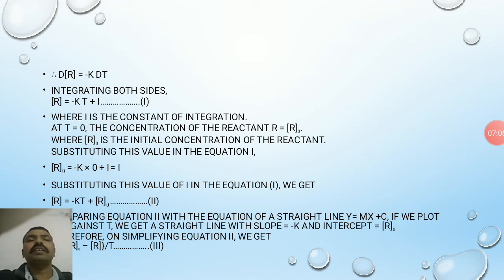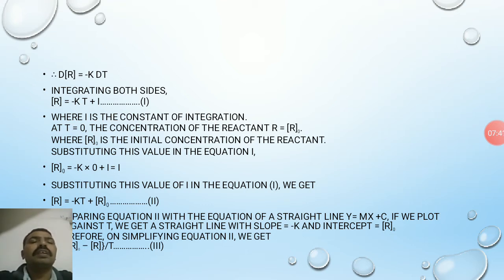Integrating on both sides, R is equal to minus Kt plus I, where I is the constant of integration. At time t is equal to 0, the concentration of the reactant R is equal to R0, and R0 is the initial concentration of the reactant. Substituting the value in the equation, R0 is equal to minus K into 0 plus I, that means I is equal to R0. Substituting the value of the integration constant I in equation 1, R is equal to minus Kt plus R0.